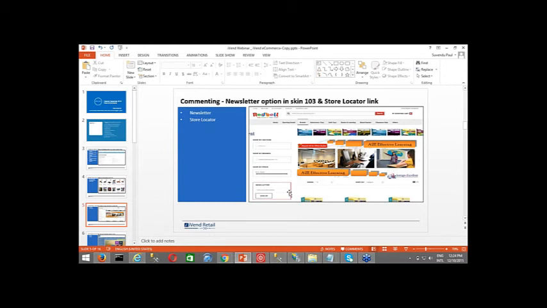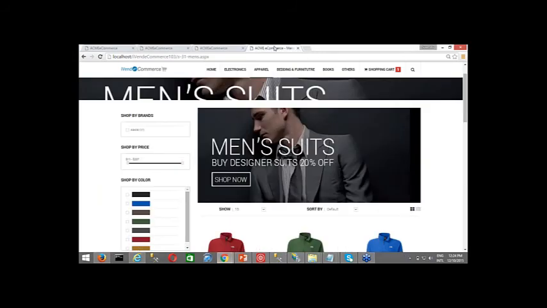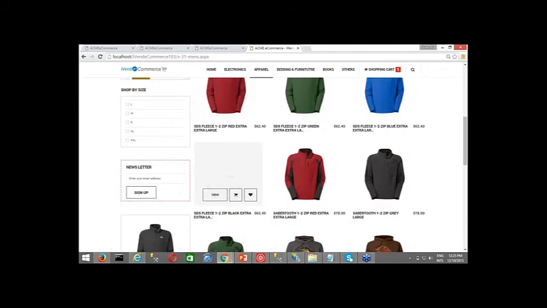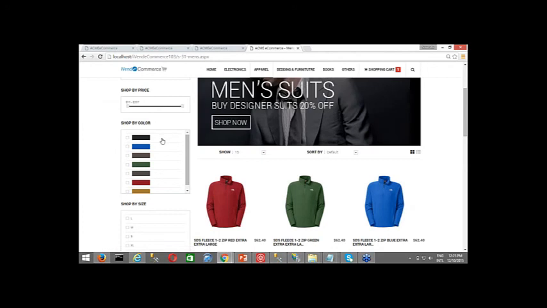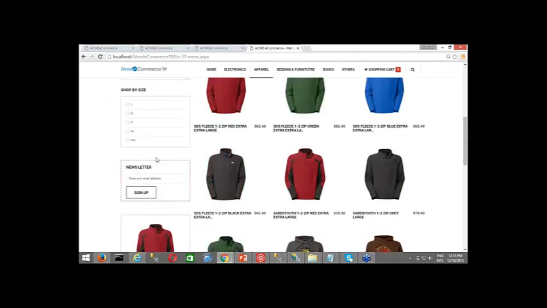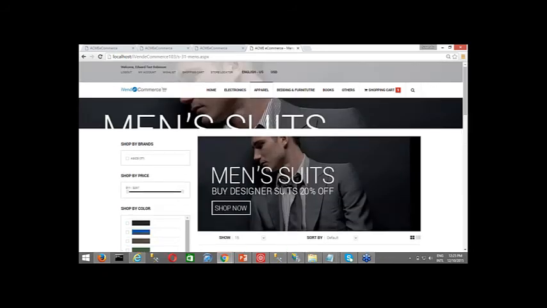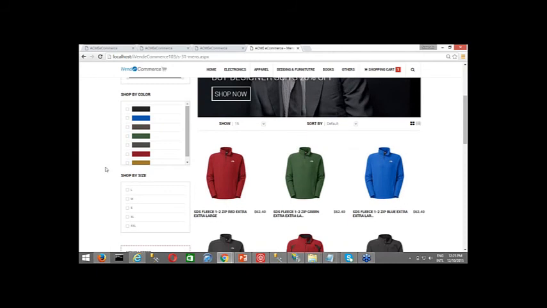Okay, so now the newsletter comes on the entity page. Let me take you to an entity page. This is an entity page which I've already opened up for you. This is apparels main, you can see it from here, the apparels main entity page, right? If you scroll down here, these are all item matrix items. You can shop by color, shop by size, and this is the newsletter option that is coming over here. This I basically don't want. Or you have the store locator option over here. This also I don't want, right? Now, how to do that?